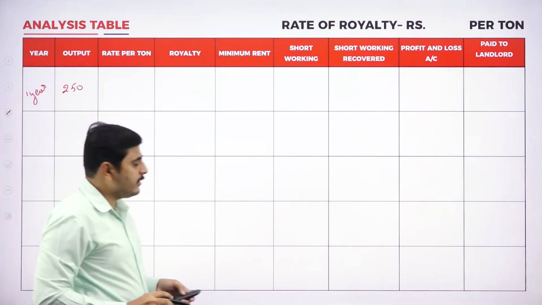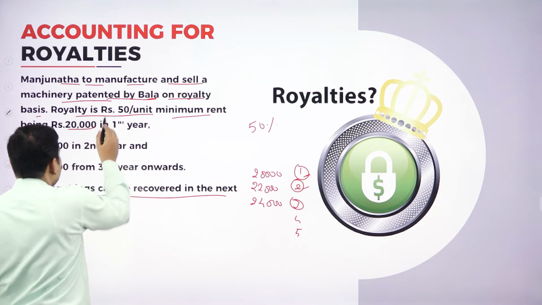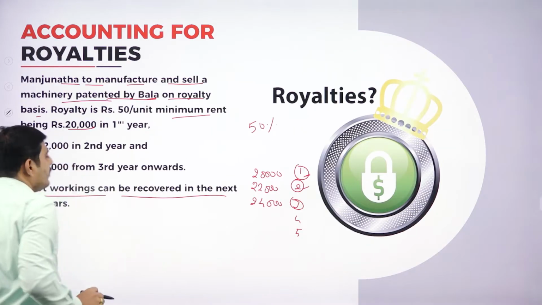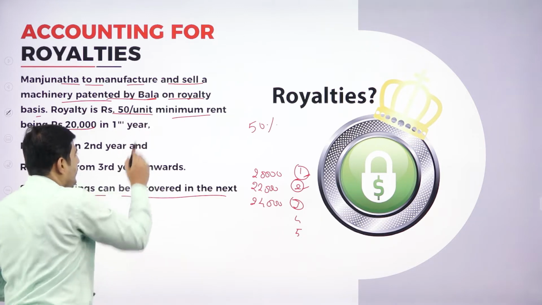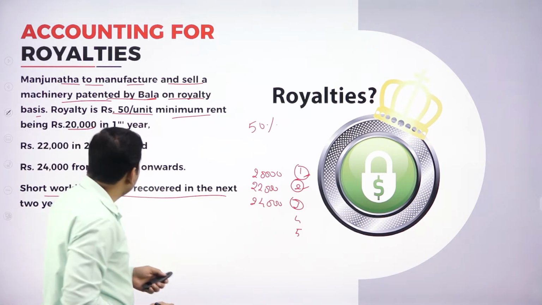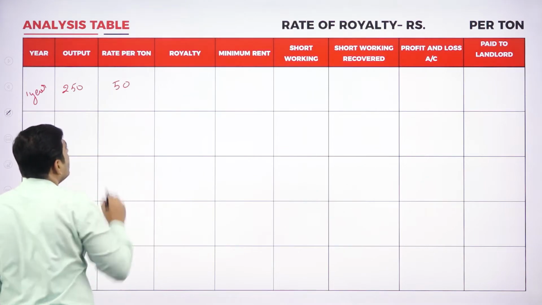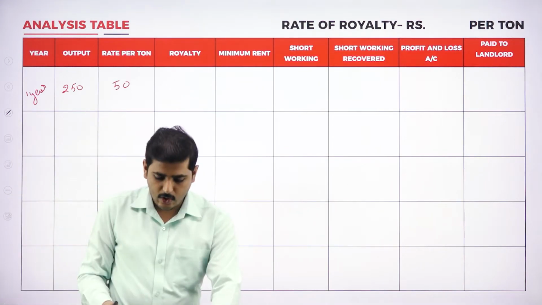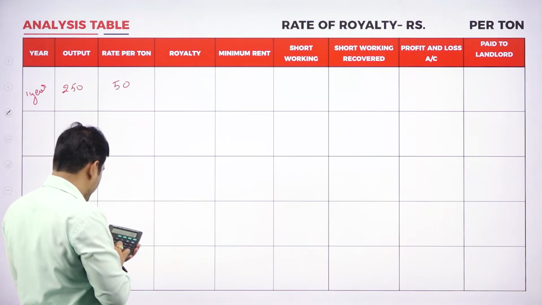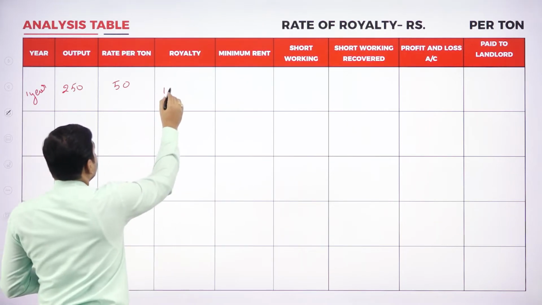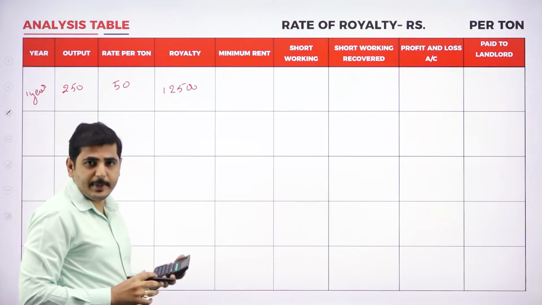What is the rate per unit? It is 50 rupees per unit. Now let's calculate the royalty payable. It is 50 into 250, so then you get 12,500 rupees. We have to pay this as royalty.